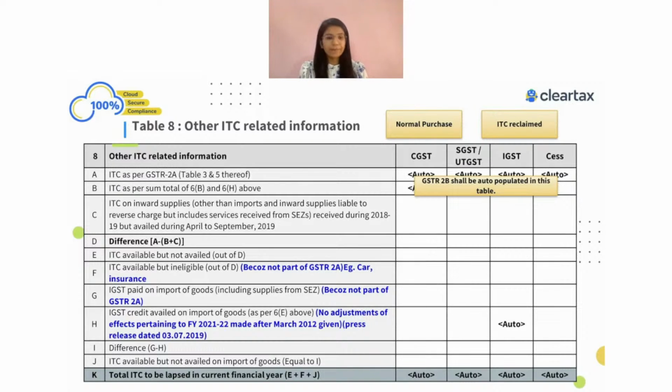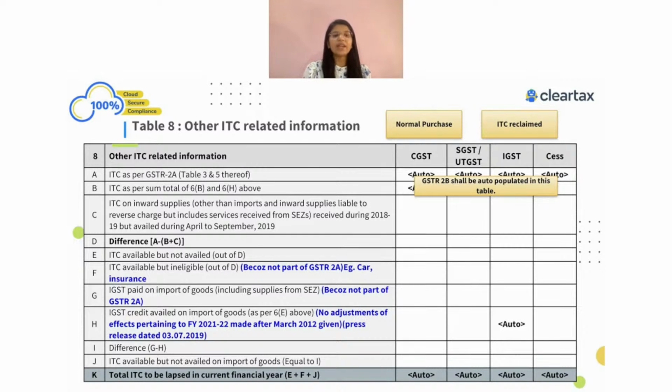So this is one thing. Now the other part is what exact information we need to show in table number 8C. 8C is the information related to all the ITC which was related to the current year, but you have claimed in the next year. A very simple thing, right? Many times, let's say some purchases I made on 31st March, but I received the goods only in the month of April. So I can't even claim that in the month of March. I can only claim in the month of April.